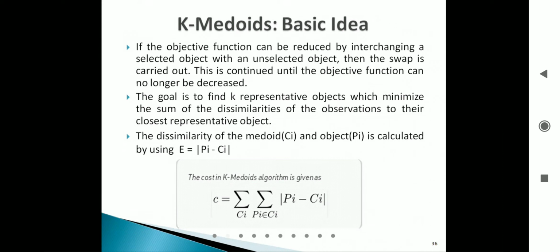The goal is to find k representative objects which minimize the sum of the dissimilarities of the observations to their closest representative object. The dissimilarity of the medoid Ci and the object Pi is calculated by using E equal to mod of Pi minus Ci, where Pi is the object and Ci is the medoid. The mod of object minus medoid will be the dissimilarity of that particular object. In that way we will find out, and this is the formula to find the cost. The cost in the k-medoid algorithm is given as follows. I will give an example, and this will be more clear.